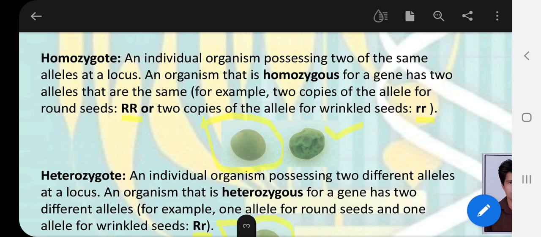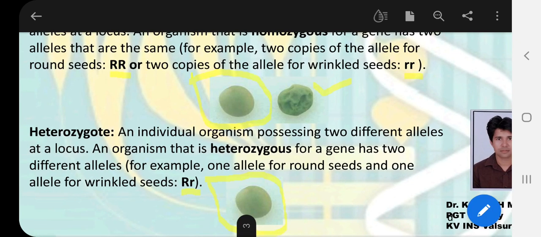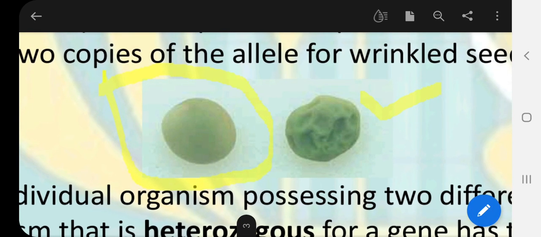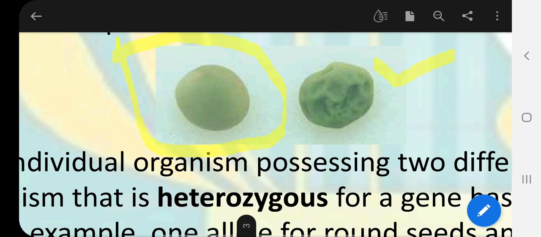So in this slide we can observe these two seeds of pea plant. One is spherical and another is wrinkled. We can see rounded, also spherical seed. So if a pea plant is having spherical seed, then we can say that this plant is having genetic information for spherical seed. If any pea plant is having wrinkled seeds, then we can say that this plant is having genetic information for wrinkled seed.